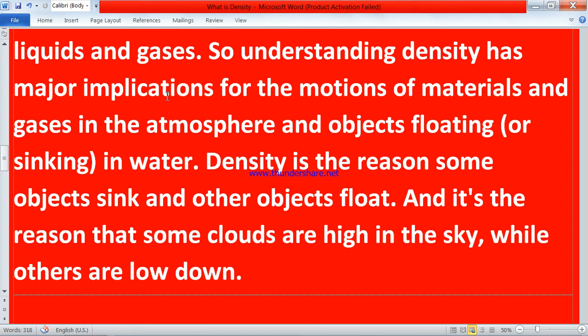In the same way, when you keep a boat on a river and float it, you see that it floats on water. Why? Because it has less density than water. All the people in the world know the density of water. No, I am telling you the density of pure water. The density of pure water is 1000 kg per meter cube.